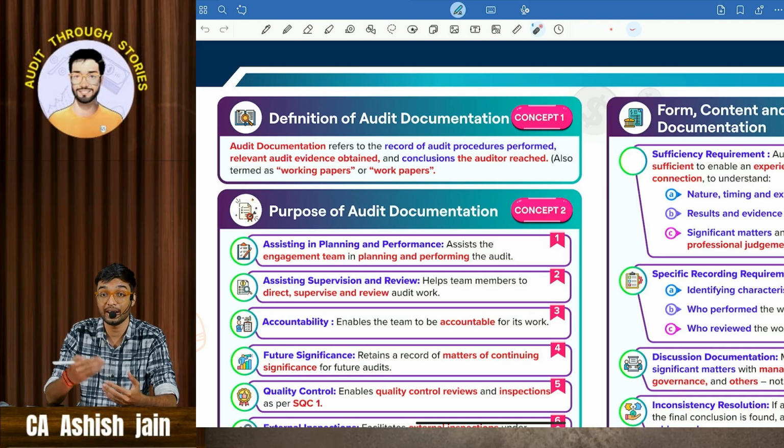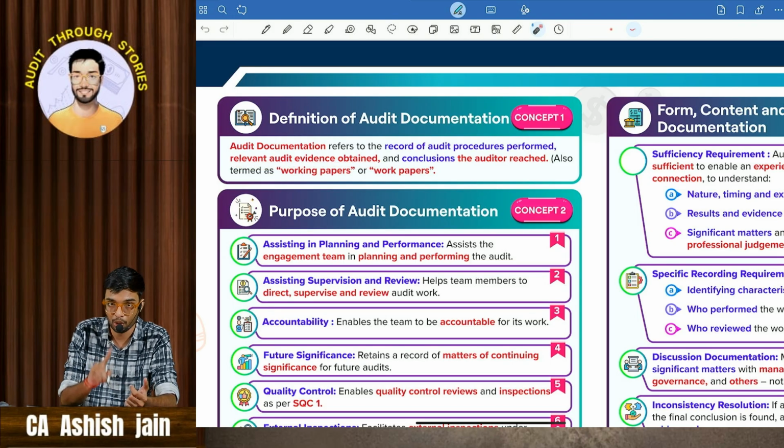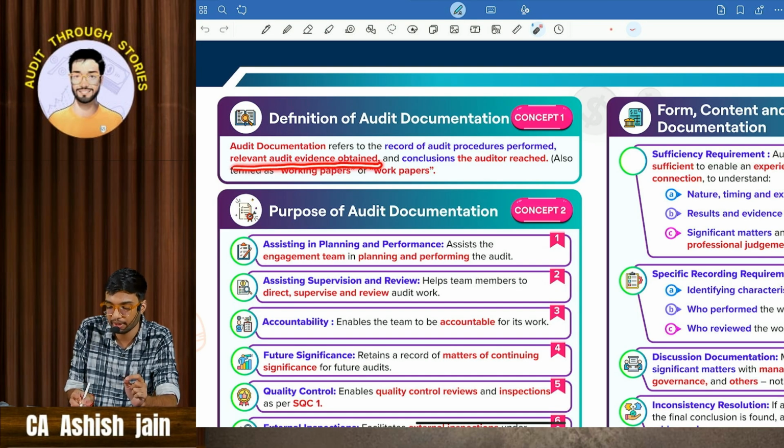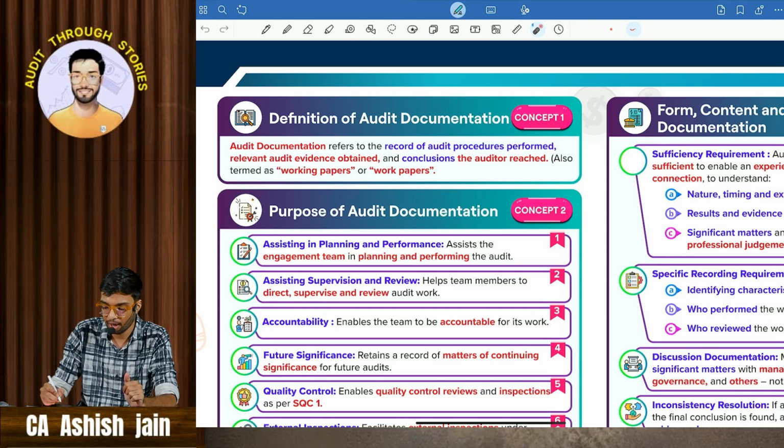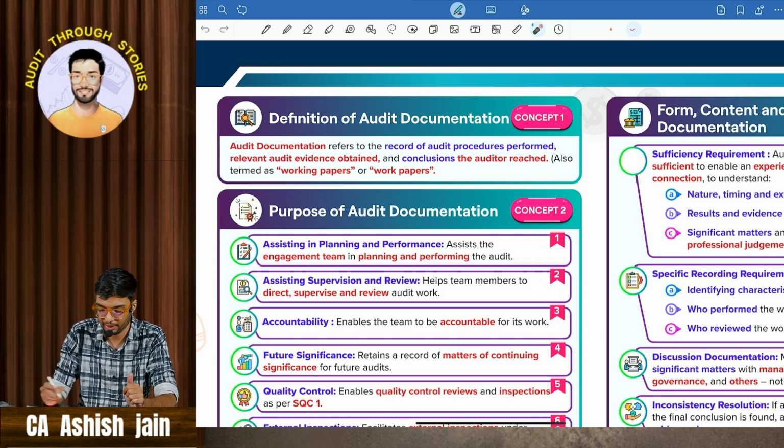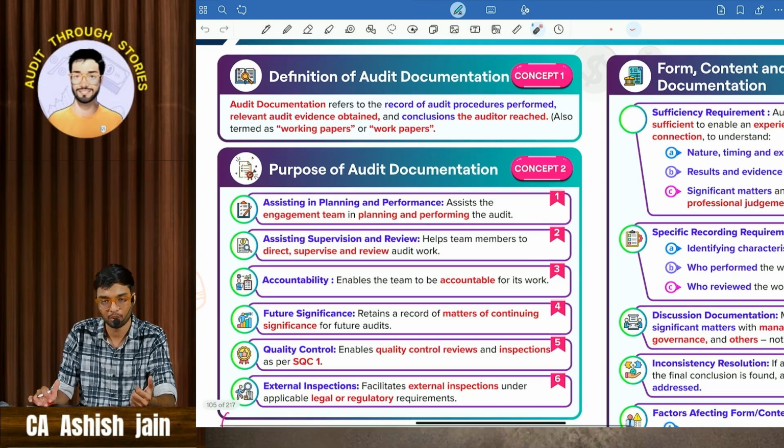If there is any relevant audit evidence, not all audit evidence, he is going to document it. Another name for audit documentation is working papers. You will be hearing this more in your CA articleship when you join good firms.